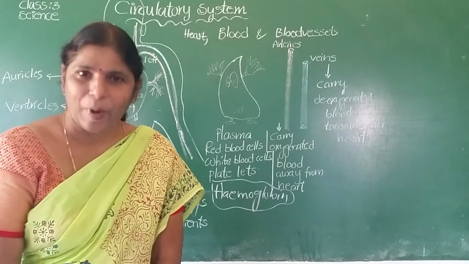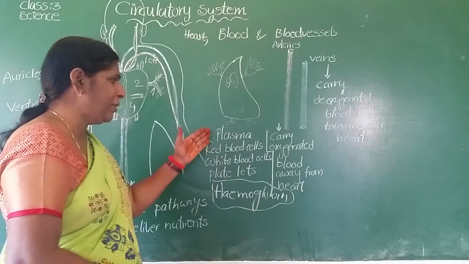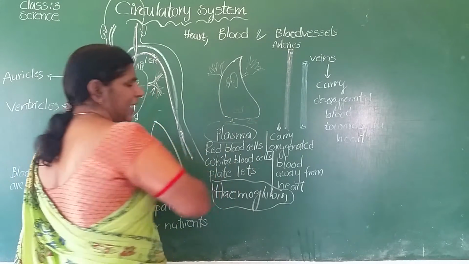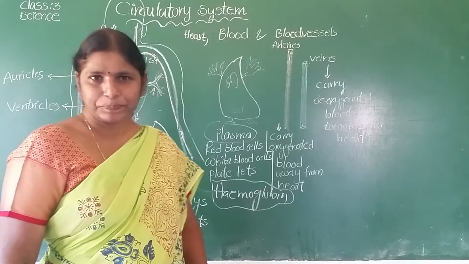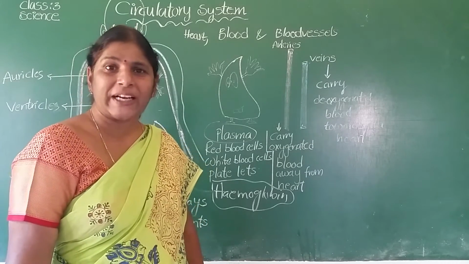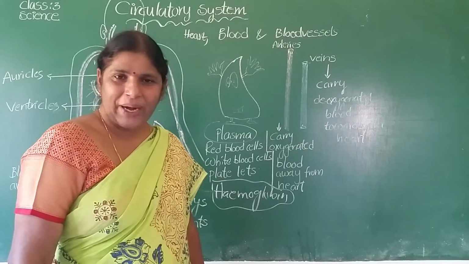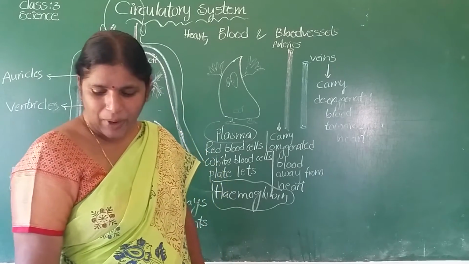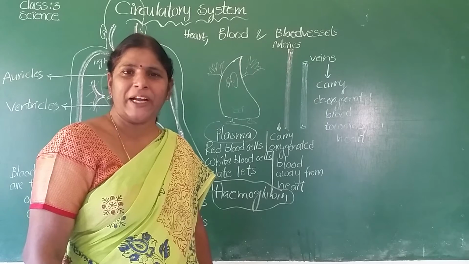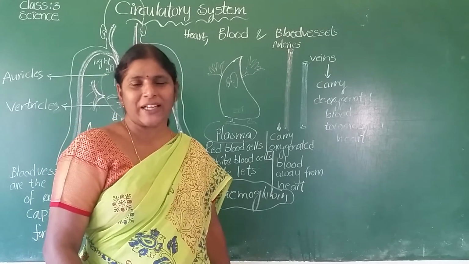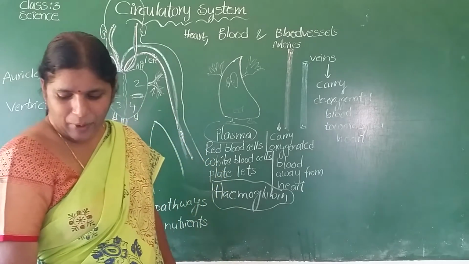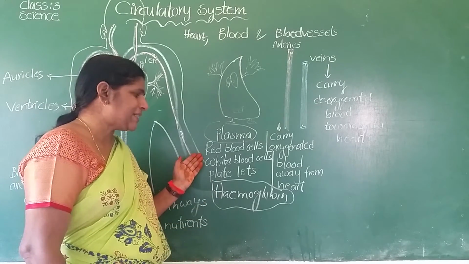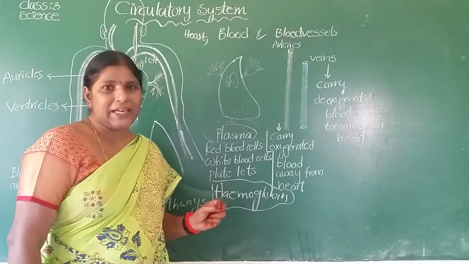The liquid part is called plasma, which contains proteins, water and salts. Is it clear? Your blood is made up of liquids and solids. The liquid part is called plasma, made of salts, water and proteins. The solid part of your blood contains red blood cells, white blood cells and platelets.